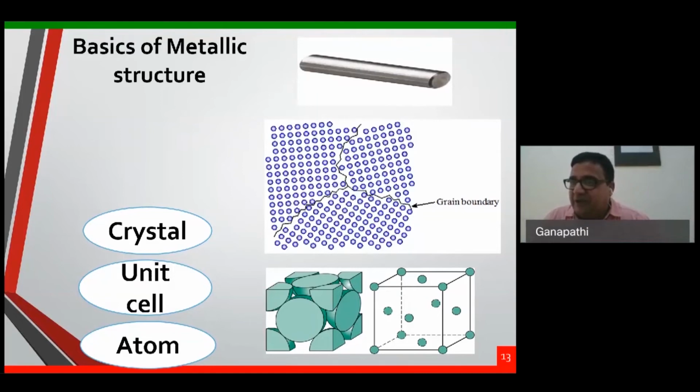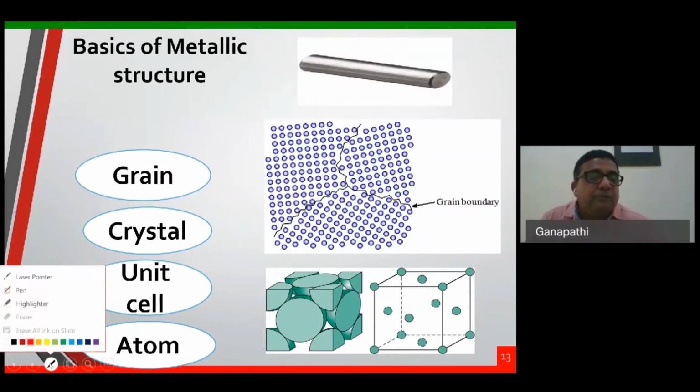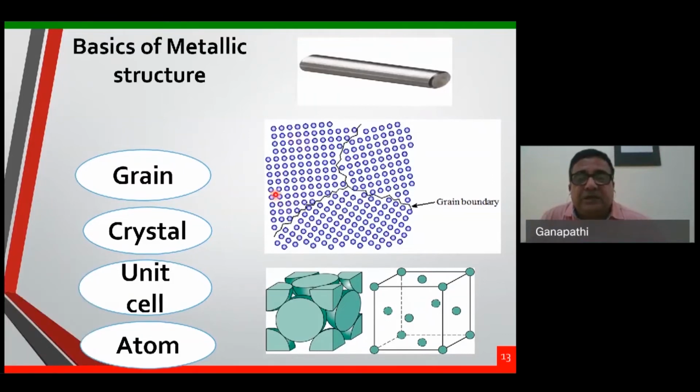I hope you understand that. So many unit cells are arranged from all the directions. Lakhs of unit cells are arranged together. We call it the crystal structure. If many crystals come together, then it will become a grain. That means we can see here, this is a crystal structure, right? So many crystal structures, then it will become a grain.